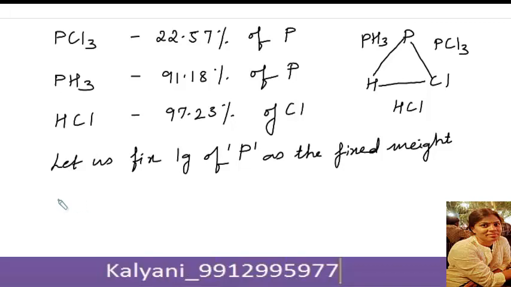Now, in phosphorus trichloride, according to the data given, you have 22.57% of phosphorus.